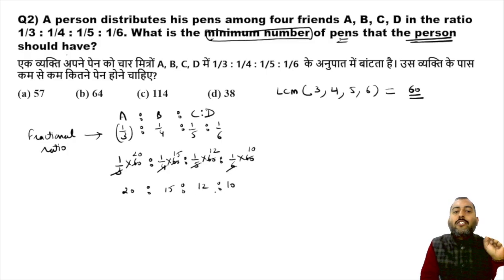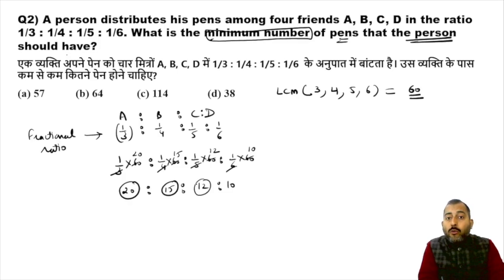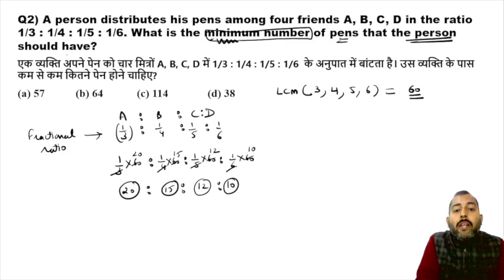And now this is feasible. A person can give 20 pens to A, 15 pens to B, 12 pens to C, and 10 pens to D. We are looking for the minimum number of pens with the person.